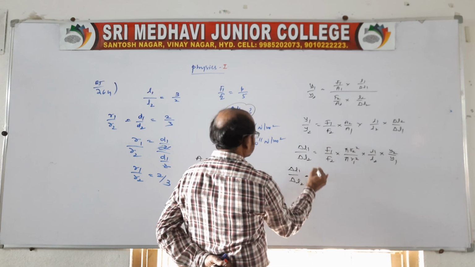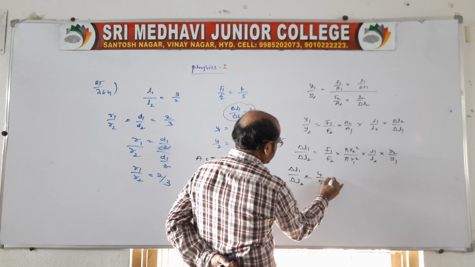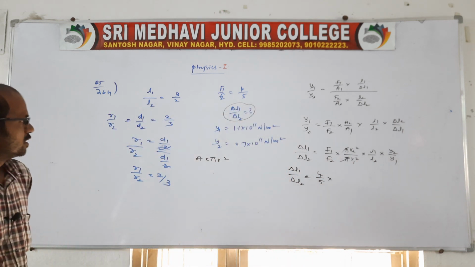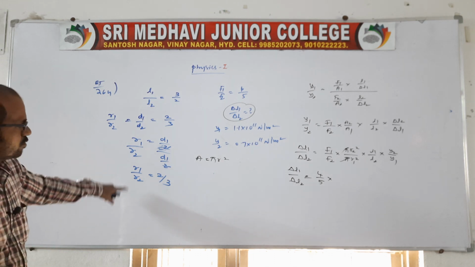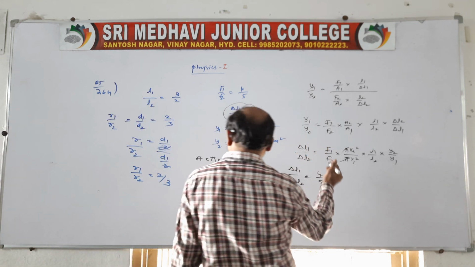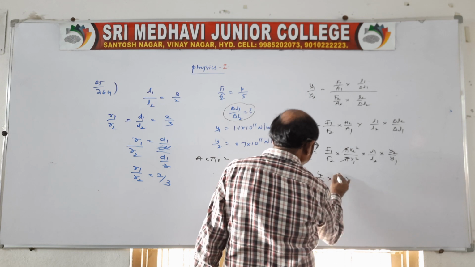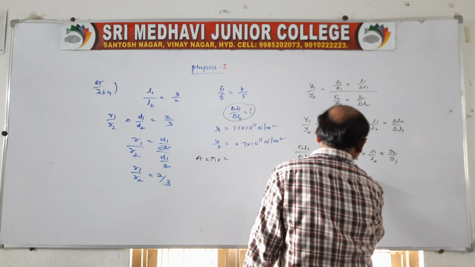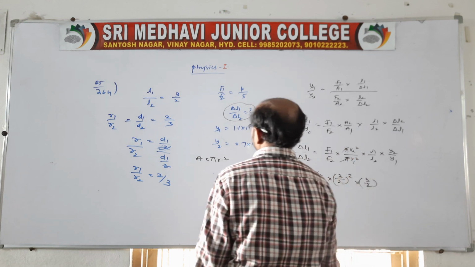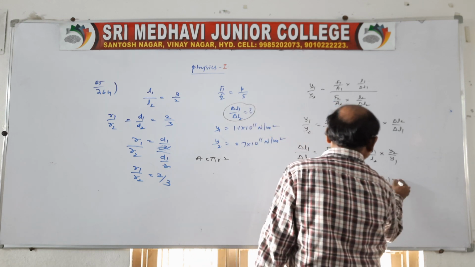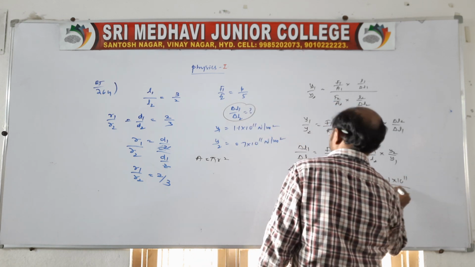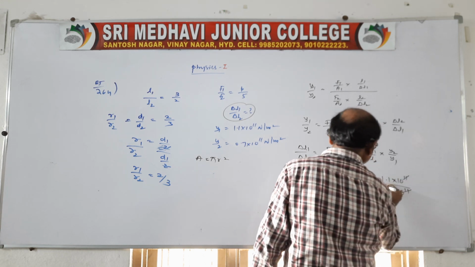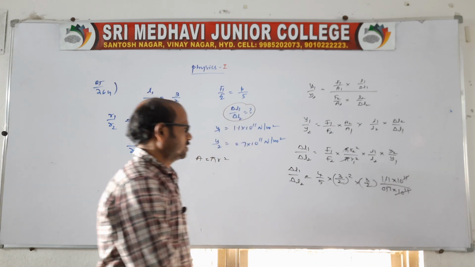F1 by F2 is given as 4 by 5 into, here pi is cancelled, R2 square by R1 square. We know R1 by R2, but here it is R2 by R1, so 3 by 2 whole square. Into L1 by L2, of course 3 by 2, and Y2 by Y1, 1.1 into 10 power 11 by 0.7 into 10 power 11. The 10 power 11 cancels.